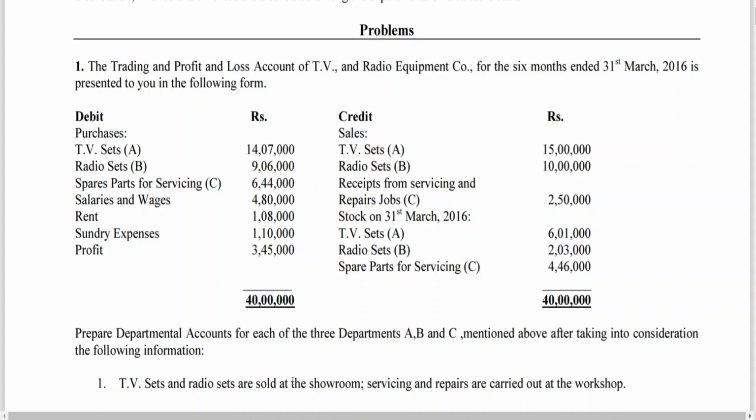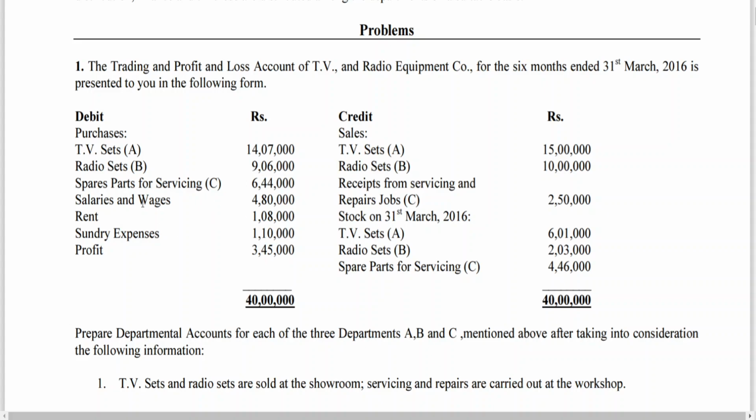Today I am starting the problems part of it. The trading and P&L account of TV and radio equipment company for the 6 months ended 31st March 2016 is presented to you in the following form. Purchases: TV sets A 14,07,000, radio sets B 9,06,000, spare parts for servicing department C 6,44,000. That means TV sets are purchased for department A, radio sets are purchased for department B, spare parts for servicing purchased for department C.